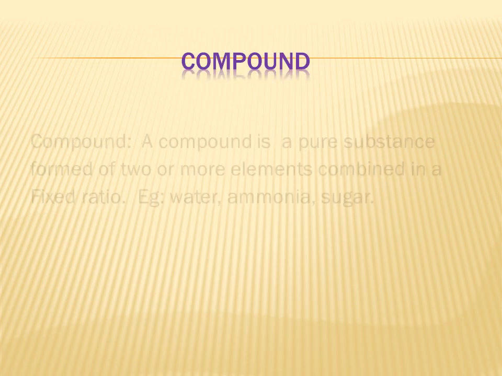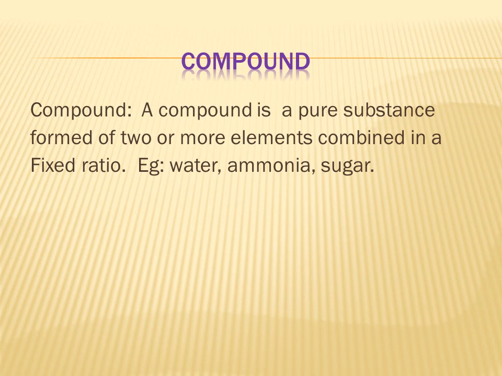We studied about one of the pure substances, that is elements. Next, let us study about compounds. What's a compound? A compound is a pure substance formed of two or more elements combined in a fixed ratio.